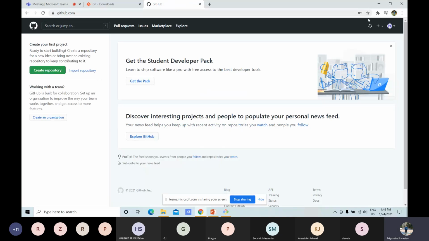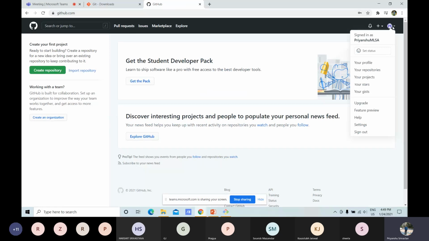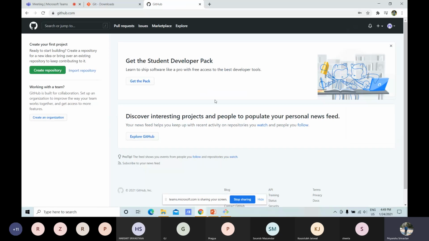Then you can see this window. Here there are tabs like pull requests, issues, marketplace, explore. And by clicking here, you can see the profile or repositories which you have created and contributed in. The projects that you have started, stars, gates, and other features. Since I created the account today only, I do not have any repository till now. So let's create one. Then click on this green icon, create repository.